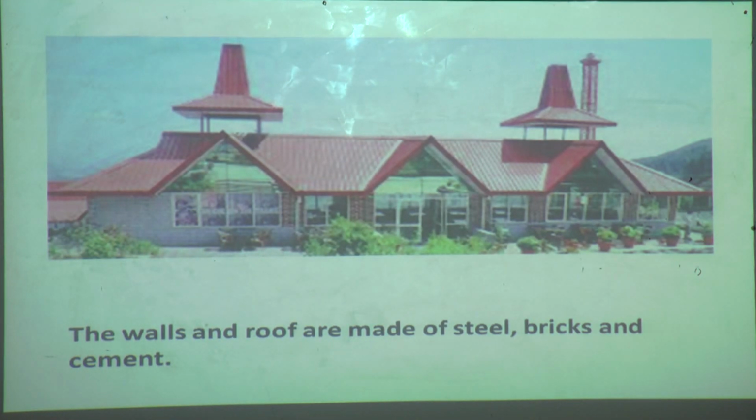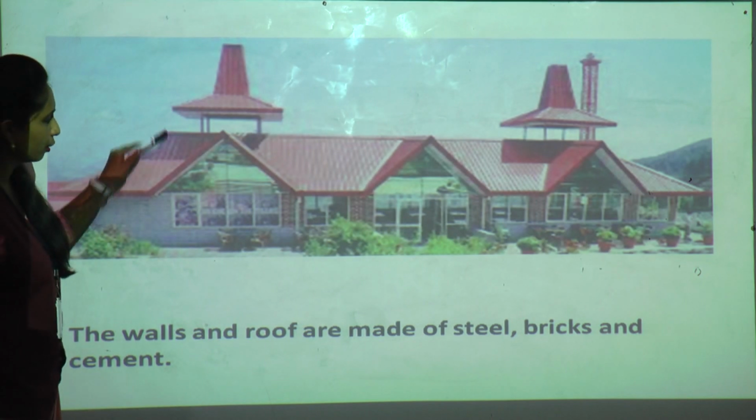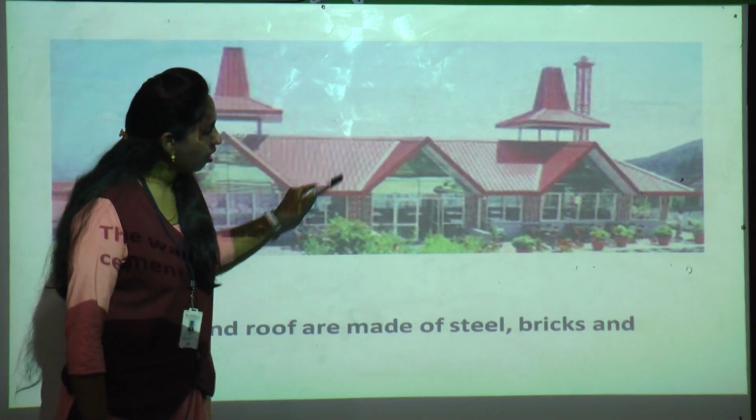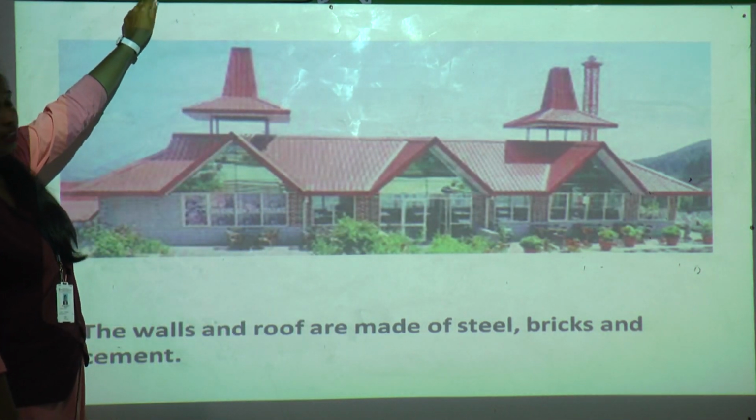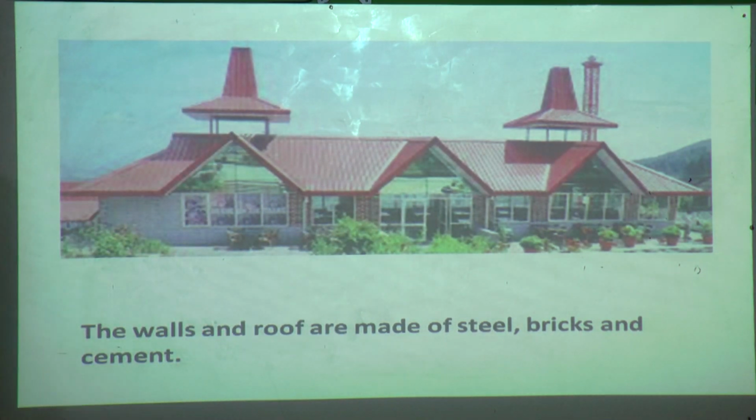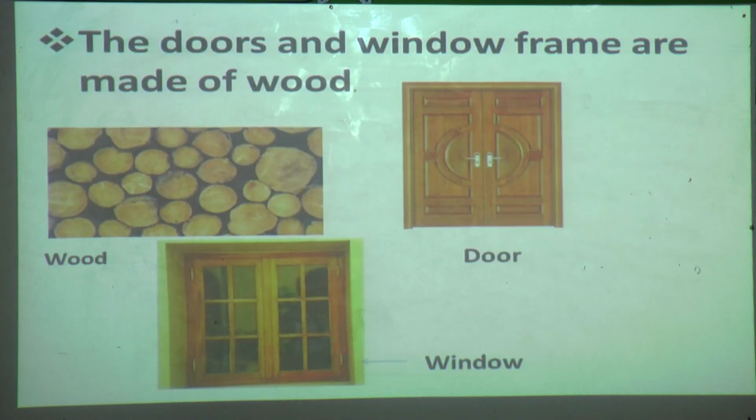See, the walls and roofs are made up of steel, bricks and cement. Now what is meant by roofs? Roofs, like we can call in Marathi garaje chappar. Okay, the structure forming the upper covering of a building. Can you see? These are the roofs and these are made up of steel. Okay, and the wall. See this wall? This wall is made up of bricks and cement. Okay, understood? Now we'll move to the next.